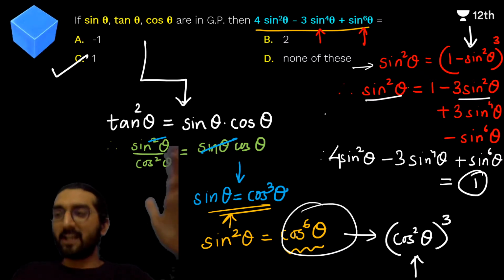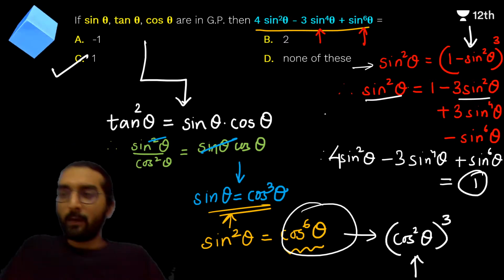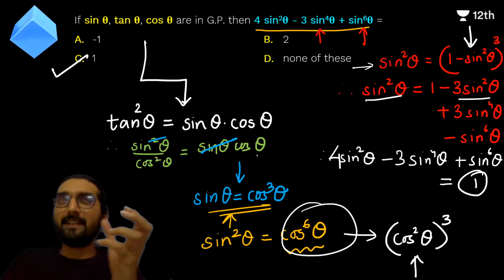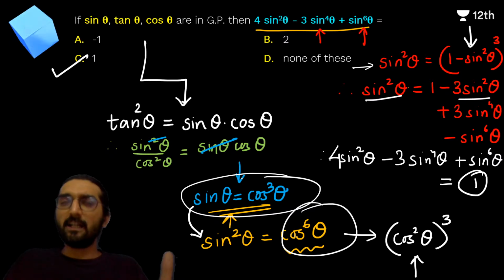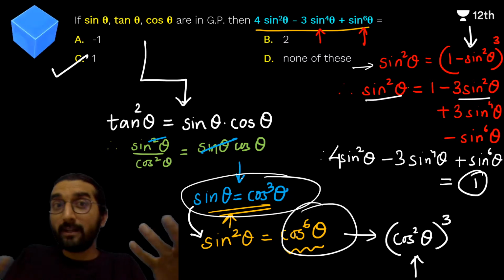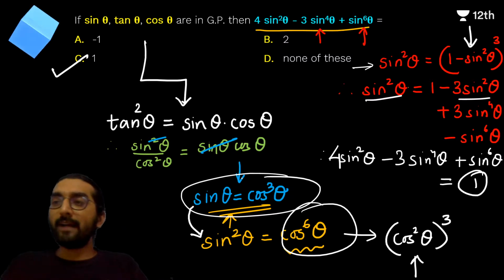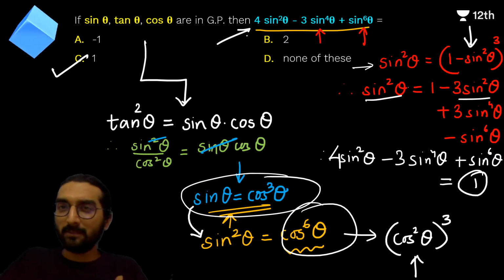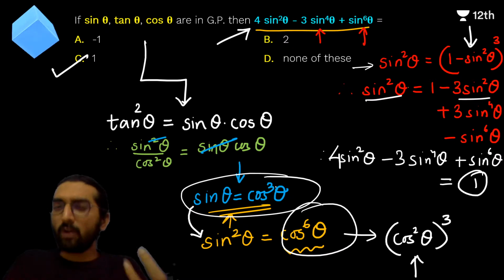दिस इज व्हाट इज द ट्रेडमार्क ऑफ दिस प्रॉब्लम। यस गाइस, Param, I tried to, but I think this is the best way to solve the problem। I think what you are talking about, the difficulty that you might be feeling is कि यार how do you click this, because I think till this stage it is intuitive। इस स्टेज तक आप ये बोल सकते हो कि you will be thinking that okay, I can deal with it till this point, right, but how do you know that I square it? The idea is look at what has been asked, this something raised to 6, and let's call cos raised to 6.